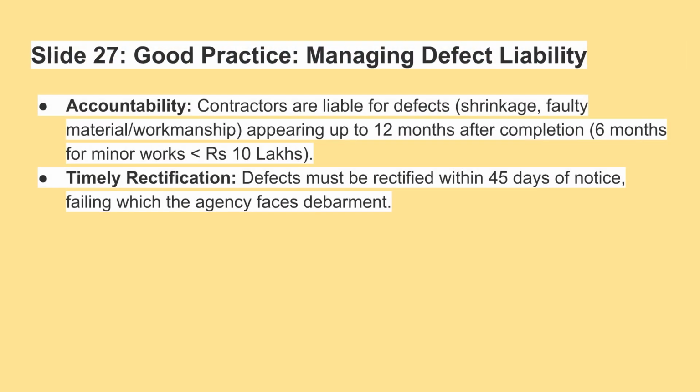Managing defect liability is key to accountability. Contractors are liable for defects appearing up to 12 months after completion, or 6 months for minor works. Defects must be rectified within 45 days of notice, or the agency faces debarment.